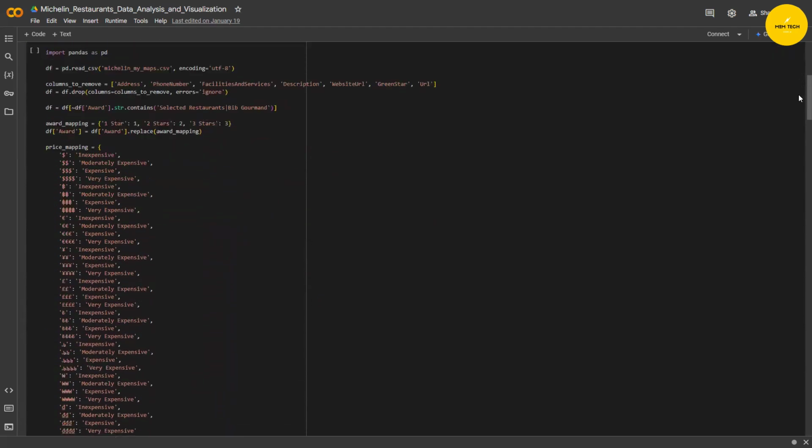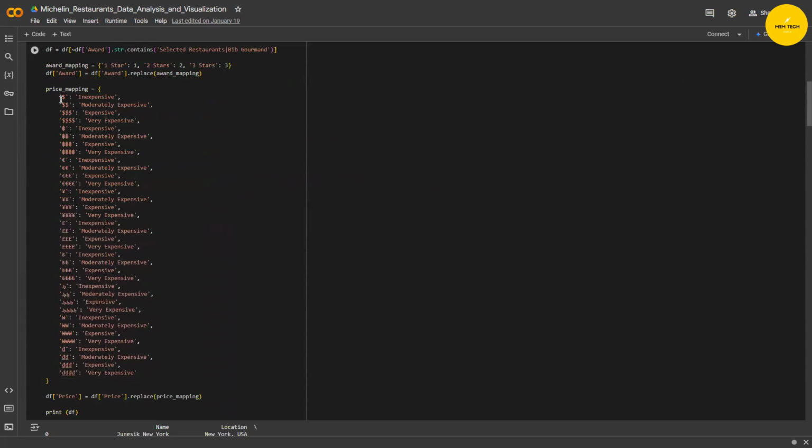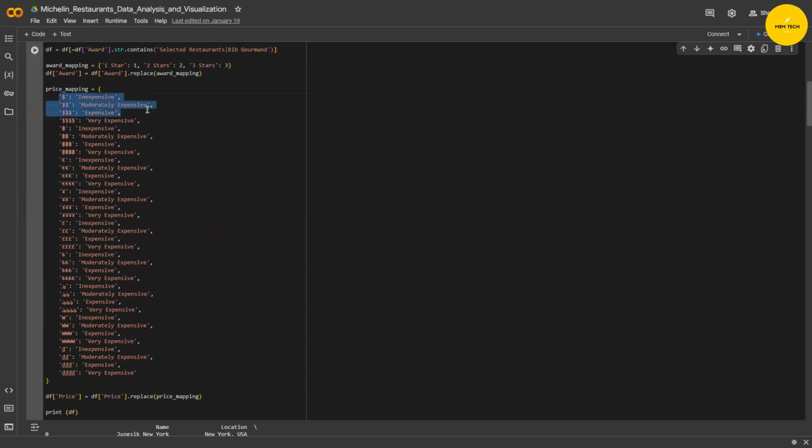For example, for dollars, we have 1, 2, 3, and 4. Regardless of the currency, if it's 1, we consider it inexpensive, 2 moderately expensive, 3 expensive, and 4 very expensive.